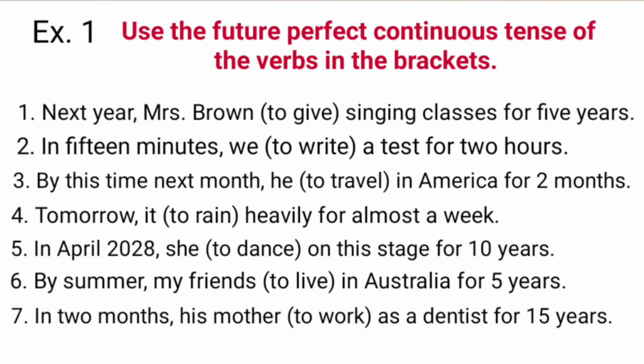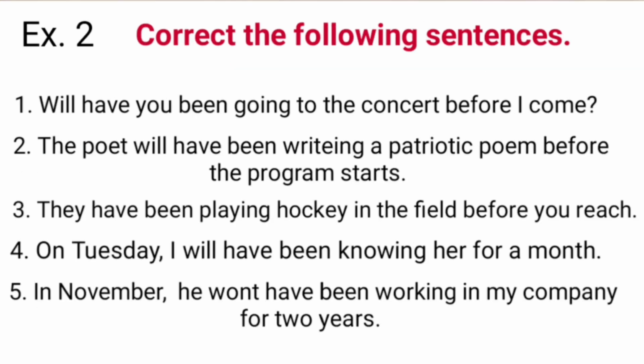Number 4, tomorrow it to rain heavily for almost a week. And after changing into this tense, the sentence is, tomorrow it will have been raining heavily for almost a week. Number 6, by summer, my friends to live in Australia for 5 years. Here, the required sentence is, by summer, my friends will have been living in Australia for 5 years.